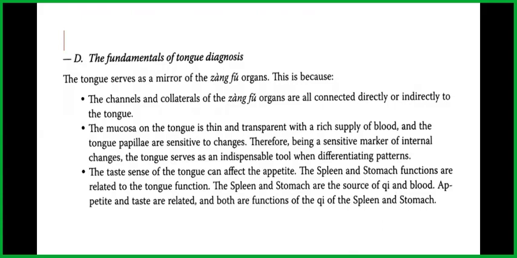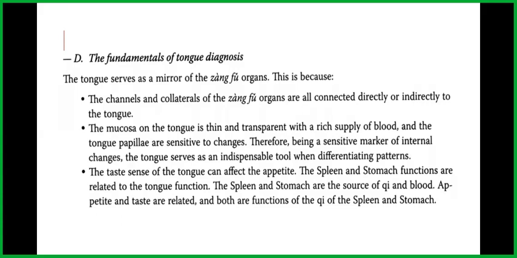The tongue serves as a mirror of the Zangfu organs. This is because the channels and collaterals of the Zangfu organs are all connected directly or indirectly to the tongue. The mucosa on the tongue is thin and transparent with a rich supply of blood, and the tongue papillae are sensitive to changes. Therefore, being a sensitive marker of internal changes, the tongue serves as an indispensable tool when differentiating patterns. The taste sense of the tongue can affect the appetite.